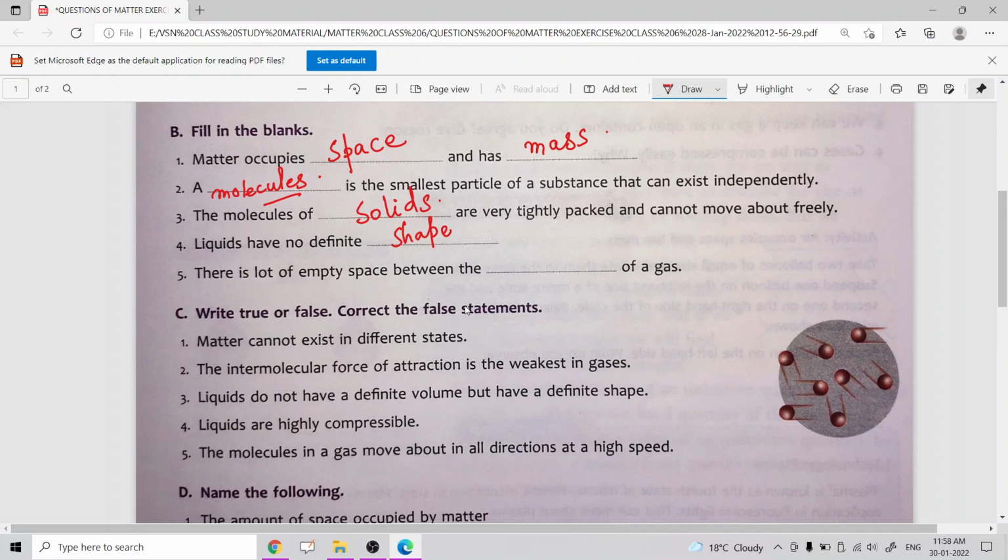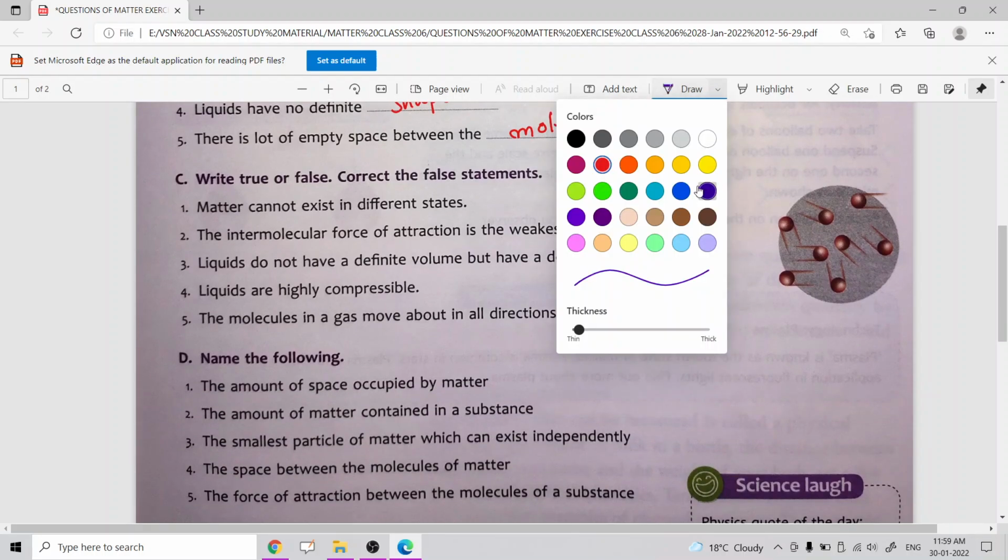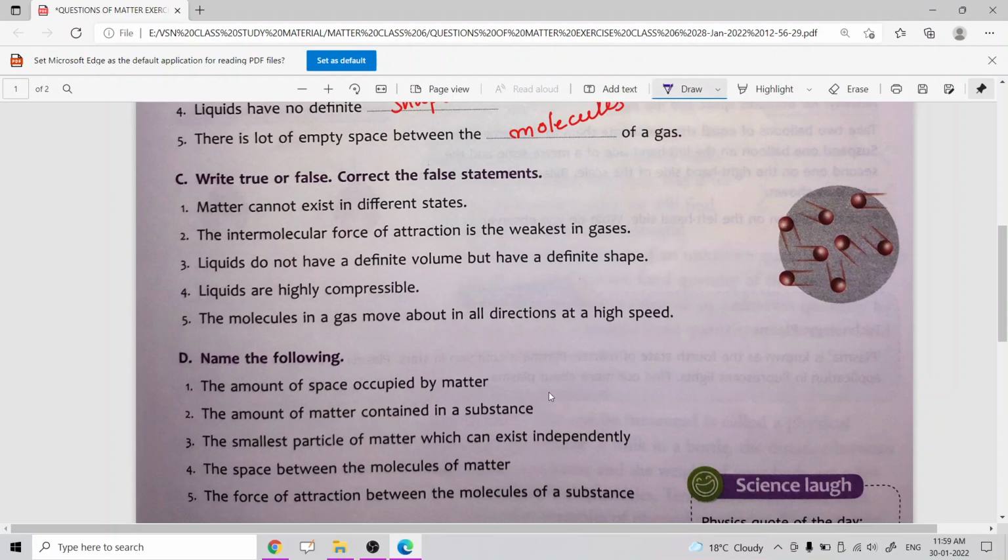Now the next one is: there is a lot of empty space between the dash of a gas, between the molecules of a gas. Now the next part is write true or false. Here correct the false statement also. So the first one is: matter cannot exist in different states. It is false because matter can exist in different states. The different states are solid, liquid, and gases.